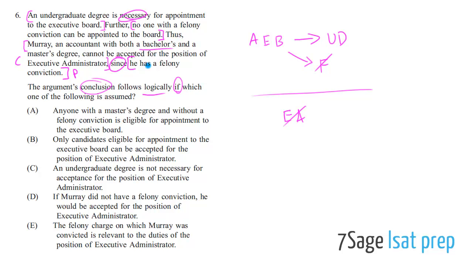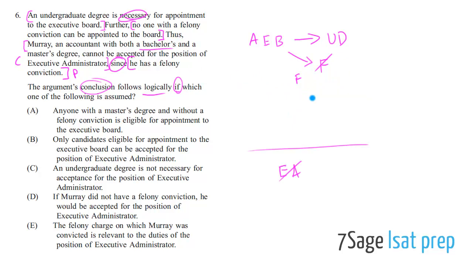So given that we know this is a premise and this is a conclusion, we already mapped the conclusion here: cannot be accepted for a position of executive administrator. And the premise here is that he has a felony conviction. Okay, if he has a felony conviction, what do we know for sure? We know this relationship between being appointed to the executive board, meaning that you can't have a felony conviction. Everyone who's able to be appointed to the executive board doesn't have a felony conviction. And you tell me Murray has a felony conviction, then I have to say, well then, therefore, he cannot be appointed to the executive board. That I know for sure. Why? Because he has a felony conviction. So that's what we call a sub-conclusion that we get to draw.